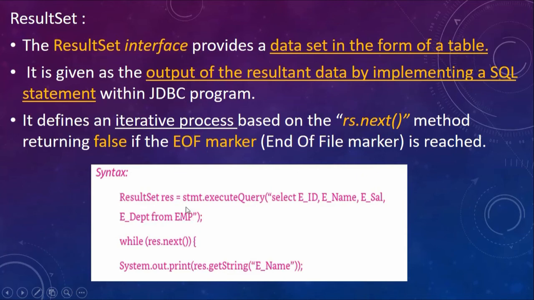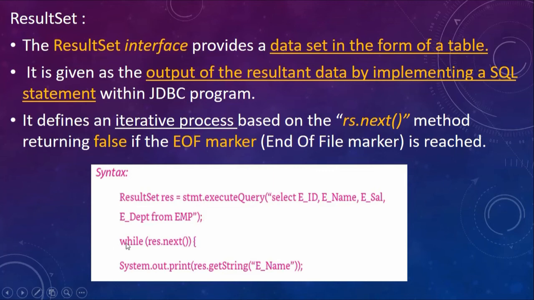Select means it is going to select and show the values of eid, ename, salary, department name from EMP. Once this is done, you will have multiple rows that will be actually returned. So now each row has to be printed.